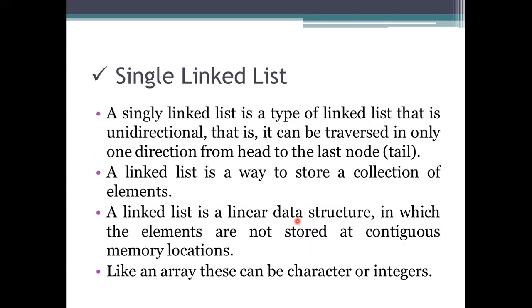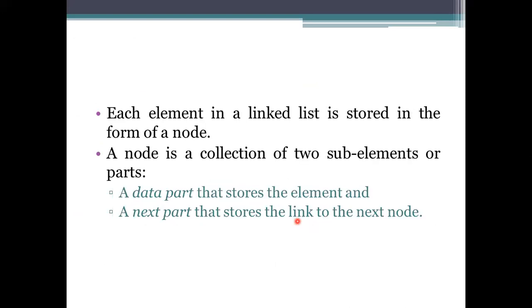To process this, we need to store each and every element in the list. Whenever we store an element into a list, it is stored in the form of a node, not just an element. A node has two parts: one for the data and one for the next part.